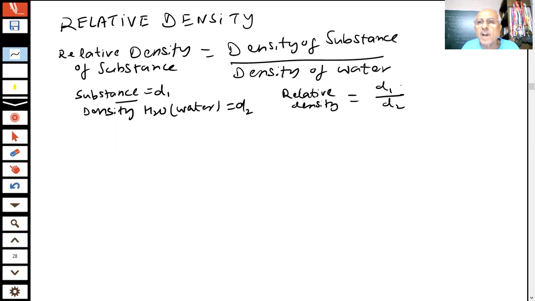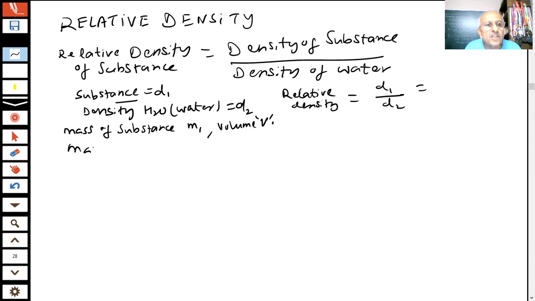D2 is the density of the water, and density is always for the same volume. What is density? Mass per unit volume. So if the mass of the substance is m1 for volume v, and the mass of water is m2 for the same volume v, because in density the volume has to be the same.